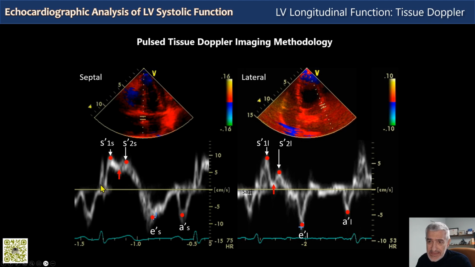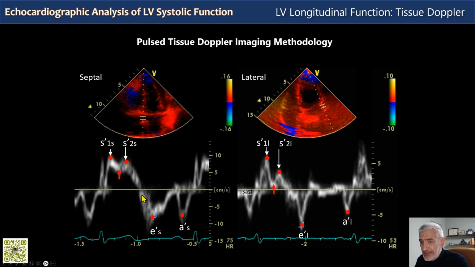So we have an isovolumic contraction wave here. We are on the septal side. Then we have 2 systolic peaks. When you have a good quality tissue Doppler tracing, you usually see 2 peaks in systole. We don't know exactly why there are 2 peaks or their exact significance. There's still ongoing research on this, but there are usually 2 peaks, and what you do is measure the prevalent one, be it the early or the late systolic one.